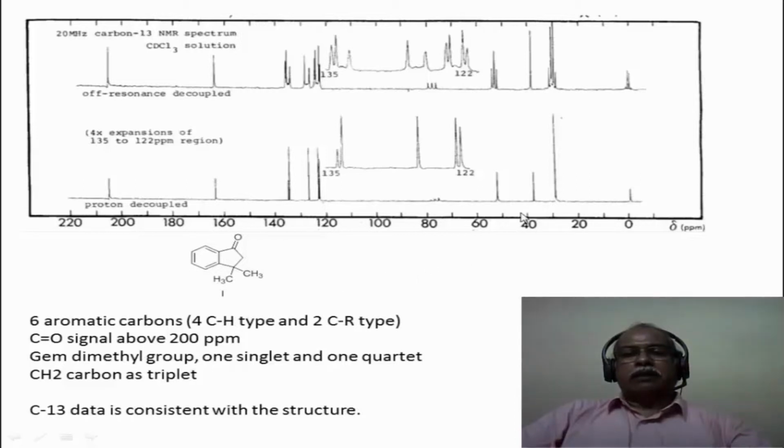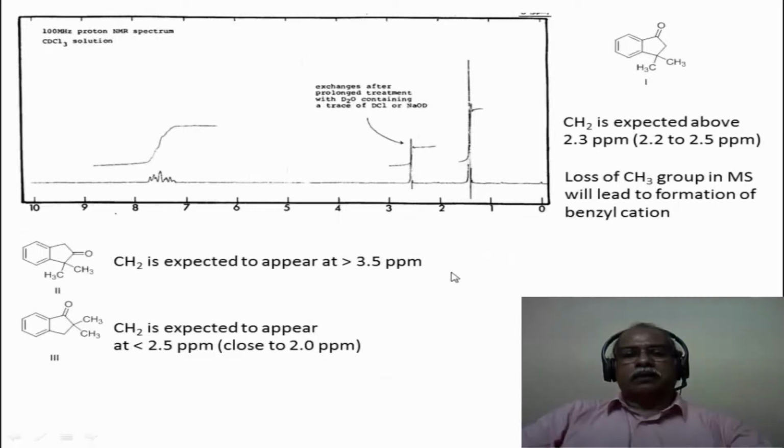If you look at the aliphatic region, there is a CH2, so it is a triplet in the off-resonance spectrum. This carbon corresponds to the alpha carbon to the carbonyl. Then you have a quaternary carbon, which is this particular carbon that is a singlet in the off-resonance spectrum. And these 2 methyl groups come as a quartet in the off-resonance spectrum, coming around 29 or 30 ppm for the 2 methyl groups in here. So the molecular structure is solved as this particular structure.